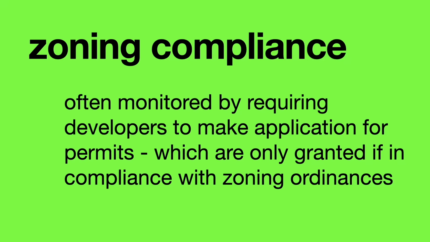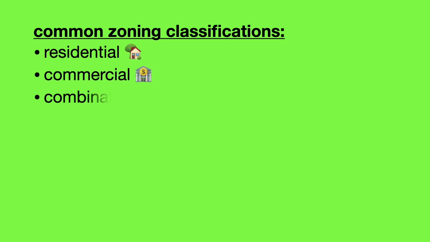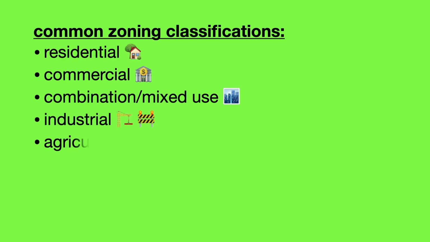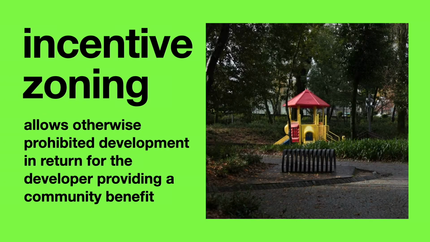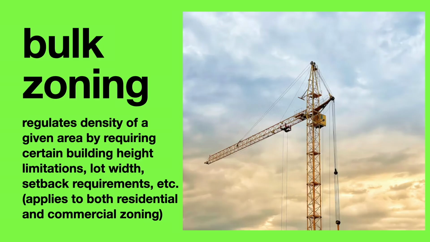Zoning compliance is often monitored by requiring developers to make application for permits, which are only granted if they're in compliance with zoning ordinances. Common zoning classifications are residential, commercial, combination, mixed use, industrial, agricultural, open space, parkland, and recreation area. Incentive zoning allows otherwise prohibited development in return for the developer providing a community benefit. Bulk zoning regulates the density of a given area by requiring certain building height limitations, lot width, setback requirements, etc. This applies to both residential and commercial zoning.